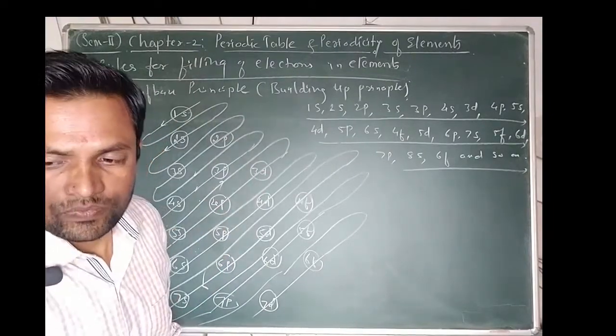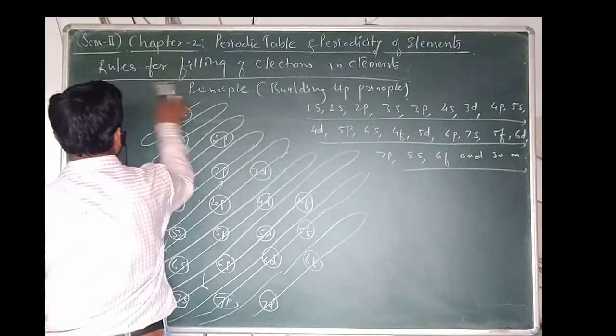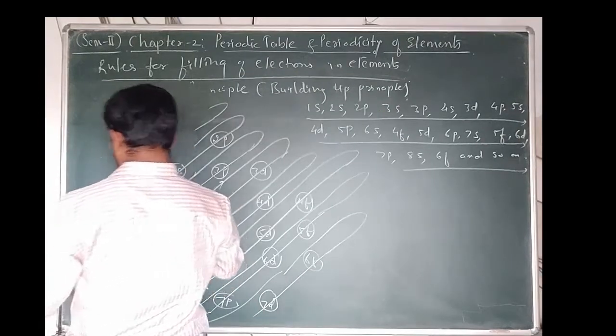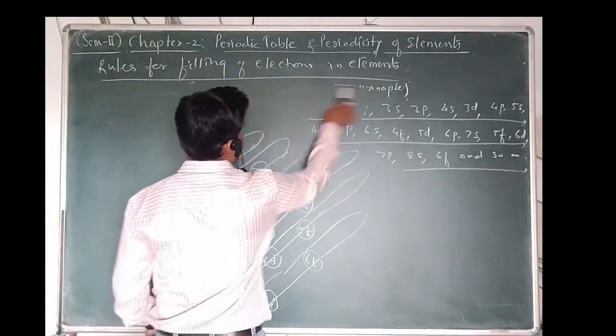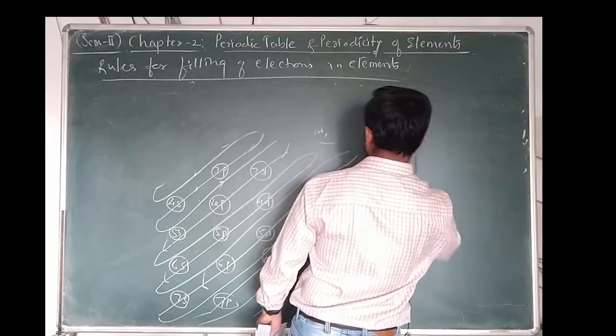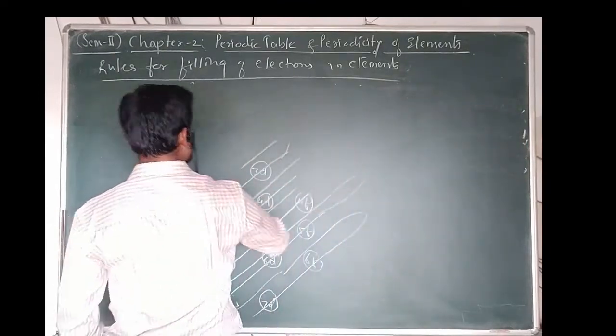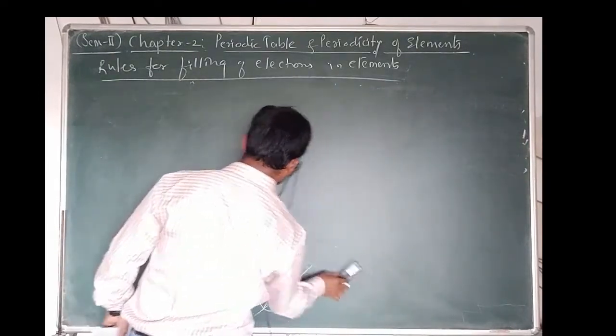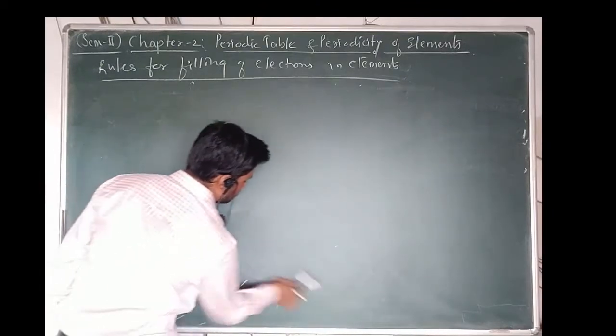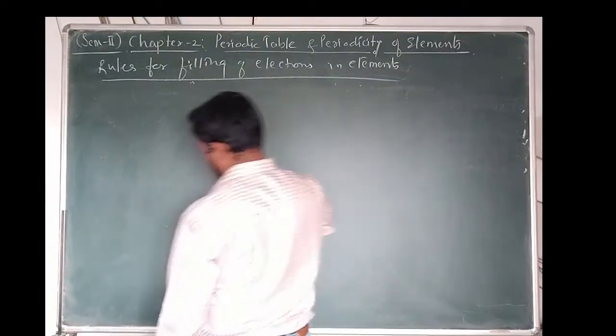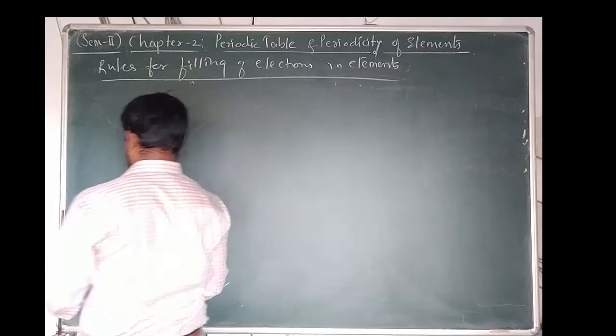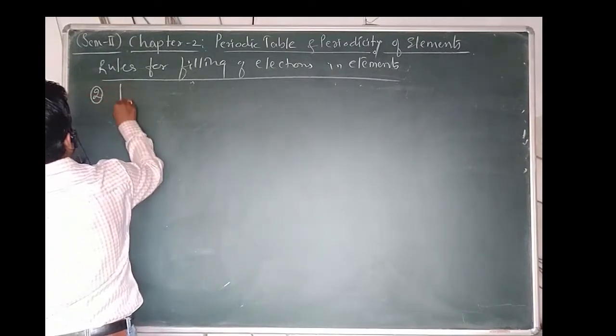Okay. Let me see the second principle, that is Pauli's exclusion principle. This Aufbau principle we already studied. This is the building up principle. It looks like a building, increasing in the building. Therefore, it is called the building up principle. Now, let me start the second one, that is Pauli's exclusion principle.